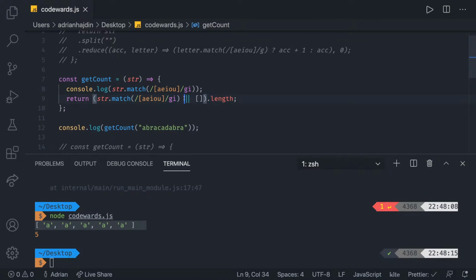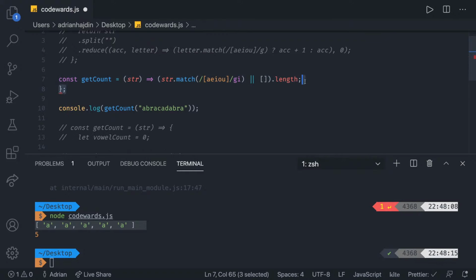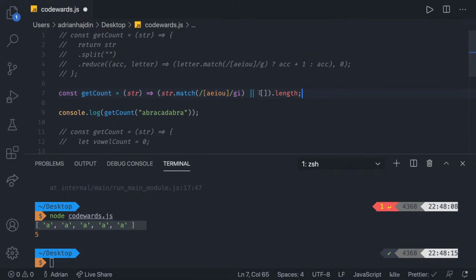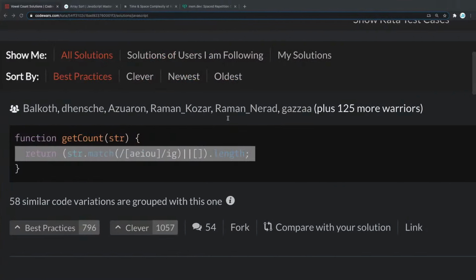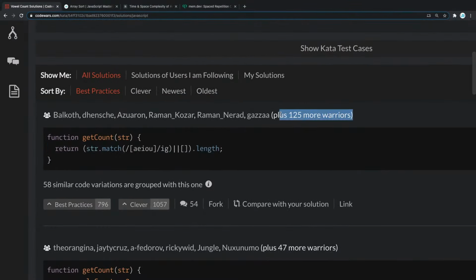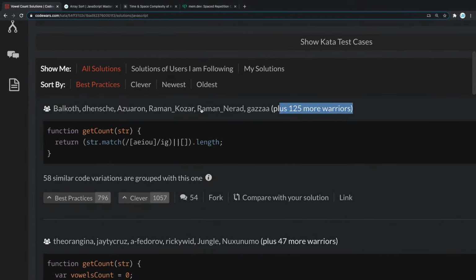Or if there are not any matches, then in that case, simply put it as an empty array so that we can still get the length property out of it. In that case, the program is not going to break, but it's going to work even if there are no matches. And now, knowing this, we can even put this in a single line. And I would say that this is the cleanest solution once you understand how everything works. So this is great. Whoever did this, 125 Vorius, that's amazing.